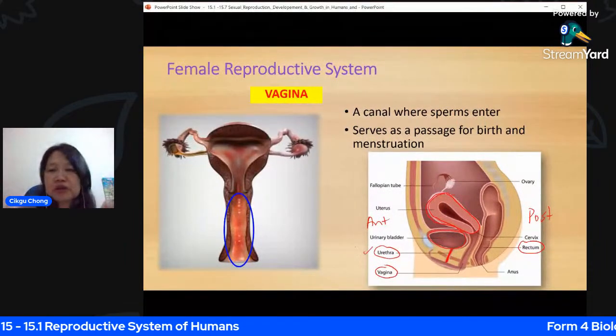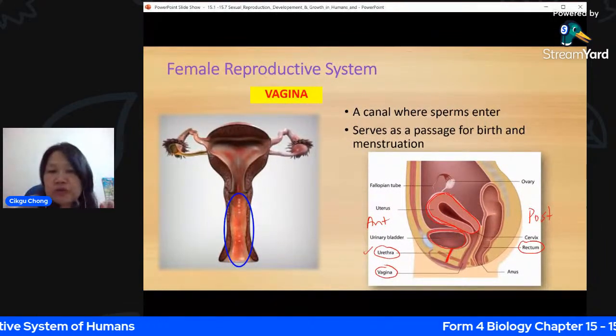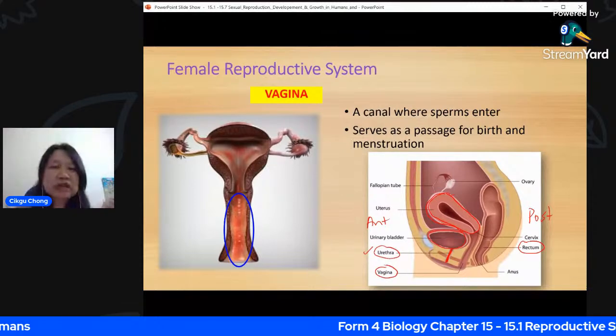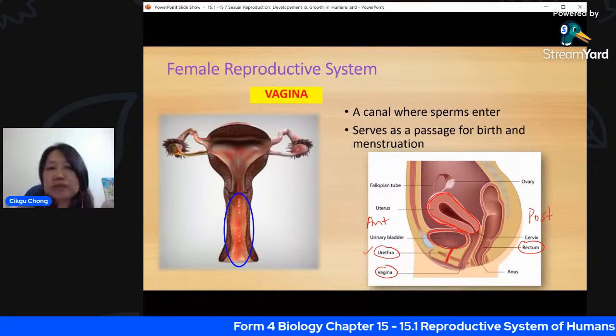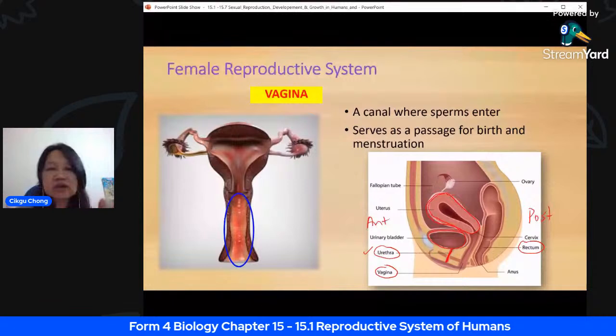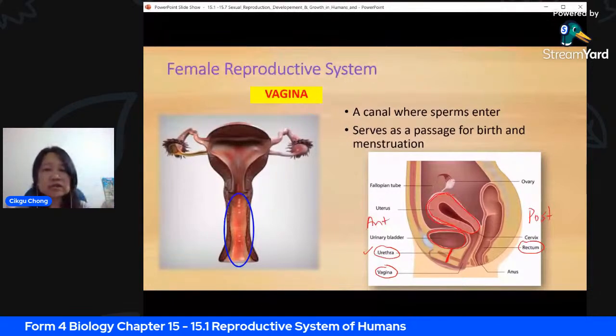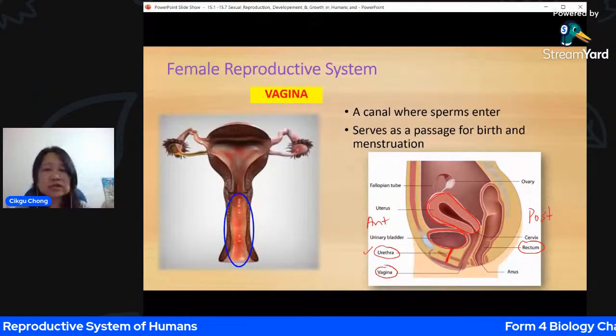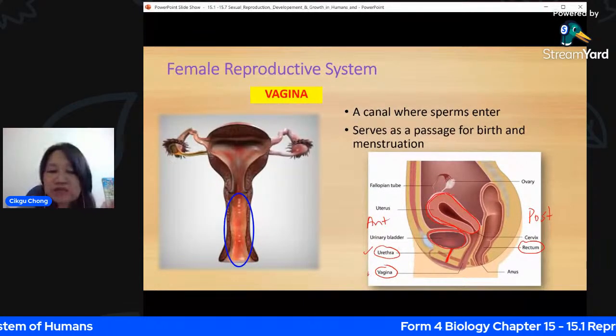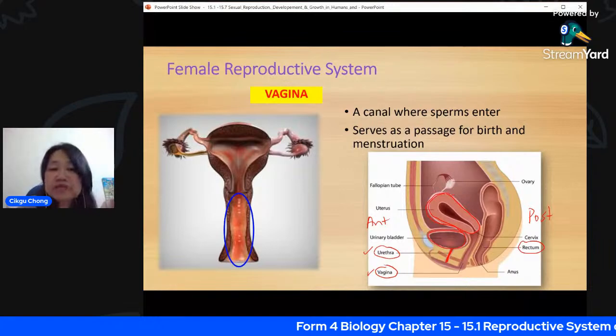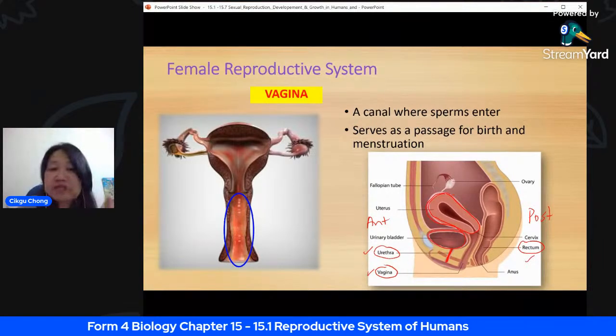So the urethra is separated. For women, the urethra is not a part of the female reproductive system, because it's not connected in any way to the vagina. But in the male, you will see that it's the same. It is connected, so you'll see that afterwards. So you have the urethra, then the vagina, which is for the reproductive system, and this rectum is for the digestive system. So you have three here.